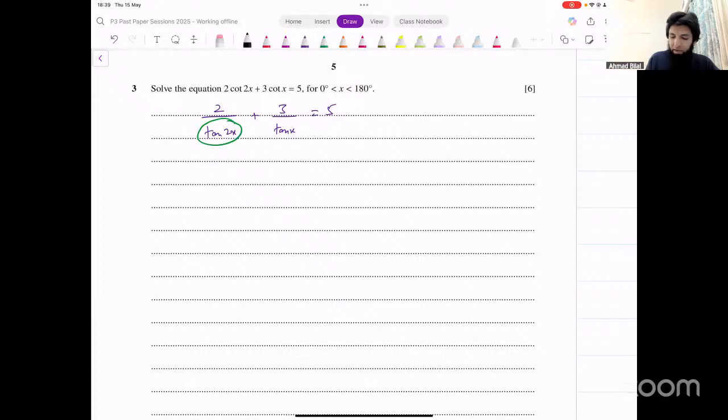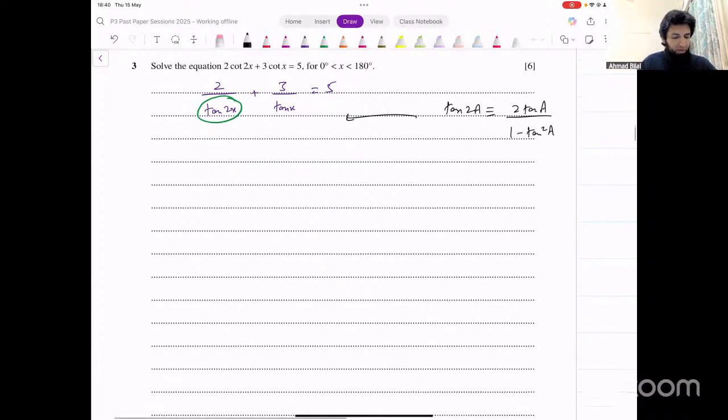The double angle identity for tan that we have looks like this: tan of 2a is 2 tan a divided by 1 minus tan square of a. We'll apply this identity here and simplify. It will most likely become a quadratic equation, and you just solve that quadratic equation. It's not that difficult. You can try this, and you should be able to do this.